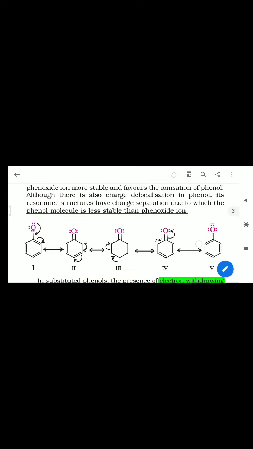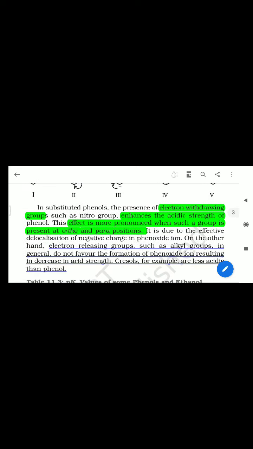Now we discuss the effect of substituents on a benzene ring. In a substituted phenol, the presence of an electron withdrawing group such as a nitro group enhances the acidic strength of phenol. So you are able to understand that for the negatively charged phenoxide ion, if an electron withdrawing group is present, the acidity increases, and if an electron releasing group is present, it decreases.